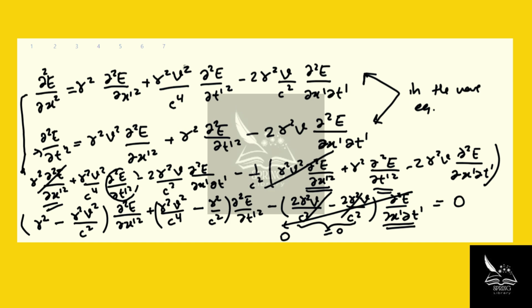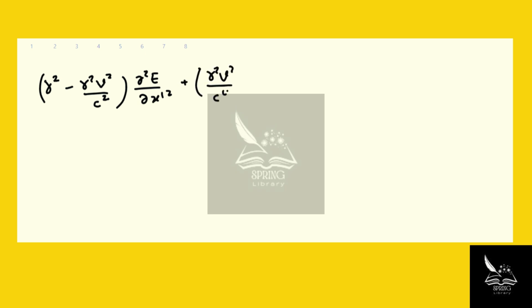Let me go on a new page. So gamma squared minus gamma squared v squared over c squared, d squared E over dx prime squared, plus gamma squared v squared over c to the power 4 minus gamma squared over c squared, d squared E over dt prime squared equals 0.